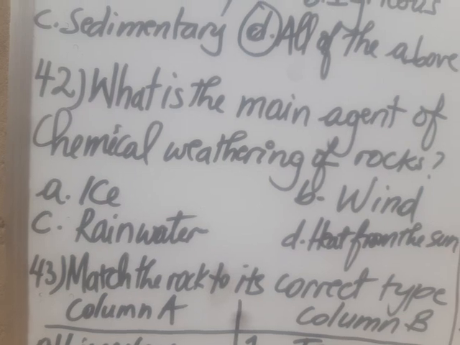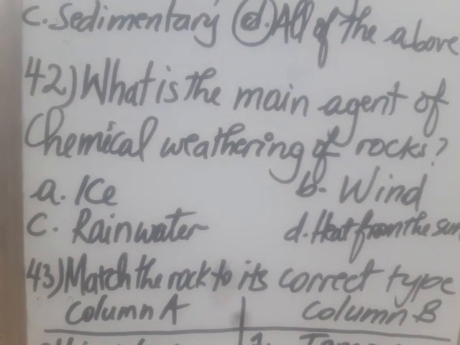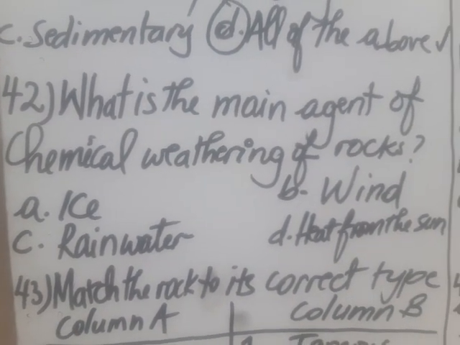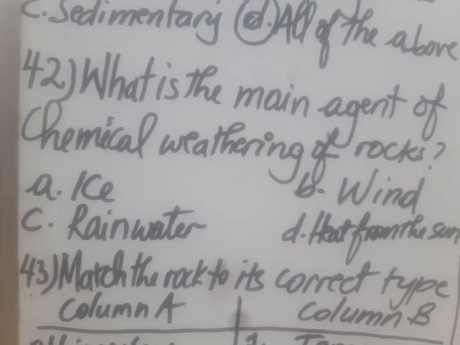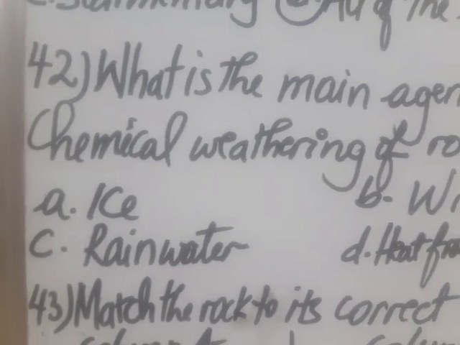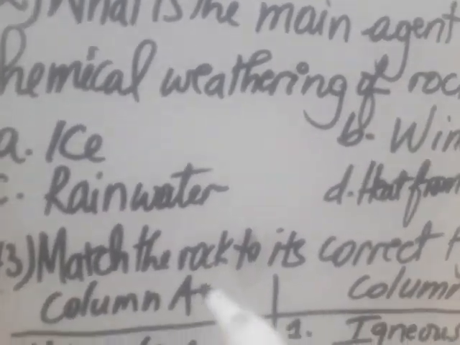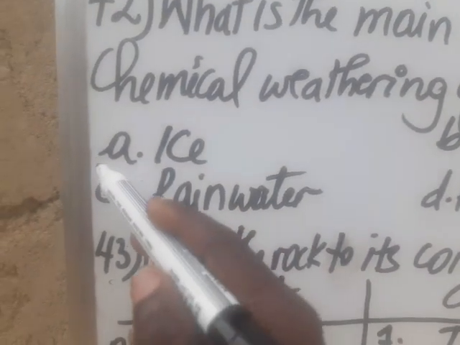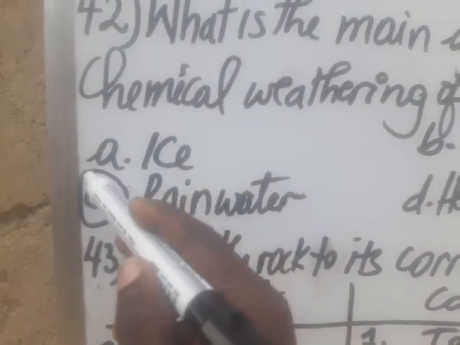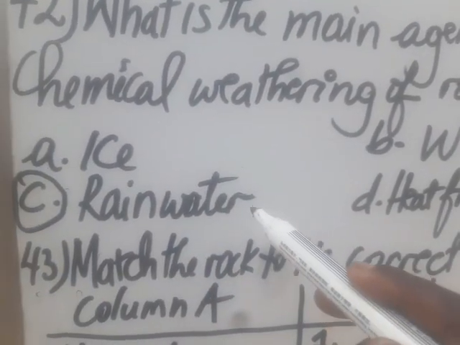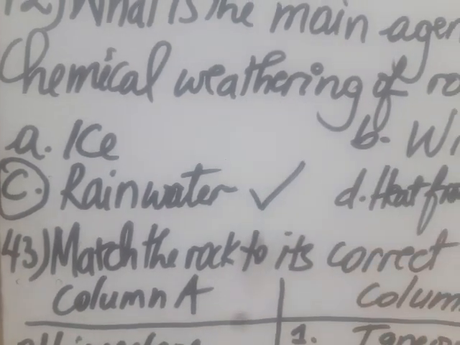A is ice, B winds, C rainwater, D heat from the sun. The correct answer is C, because rainwater, especially acidic rain, is the main agent of chemical weathering.